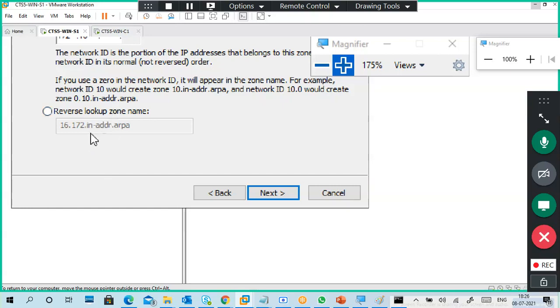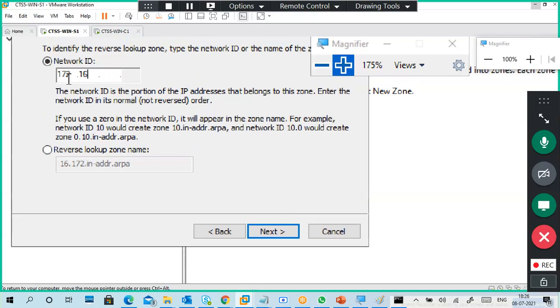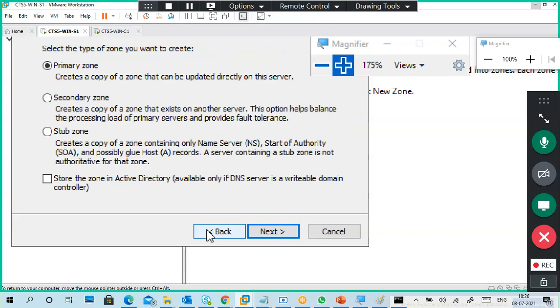So can you see the zone name? I have given only the network part, only the network portion, 172.16. Guys, again, maybe people will have doubt. Primary zone, and here no check mark. If you want, you can do a check mark, no problem, but I'm not checking it.